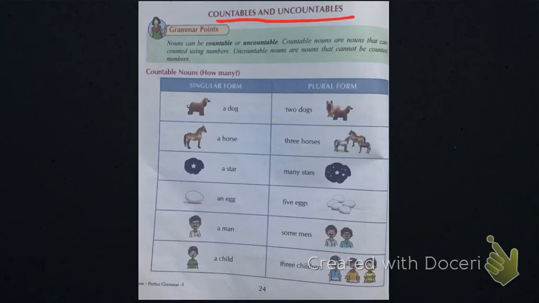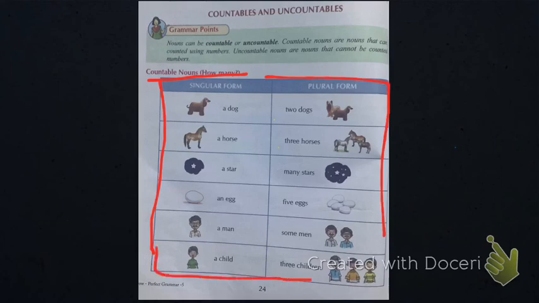So, nouns that can be counted are called countable nouns, and nouns that cannot be counted are uncountable nouns. Here you can see that all these nouns can be counted, so they are all countable nouns.